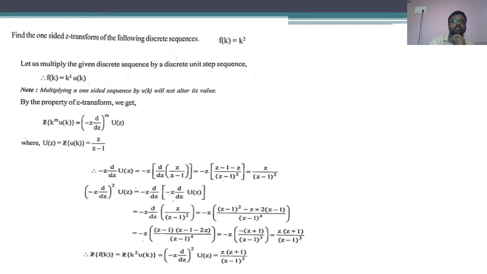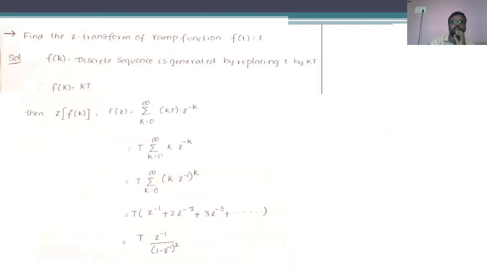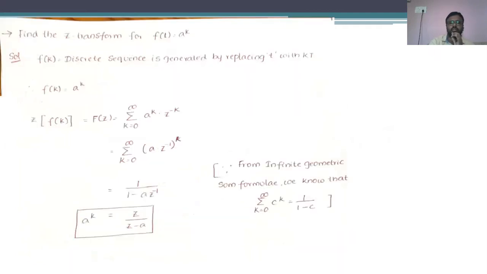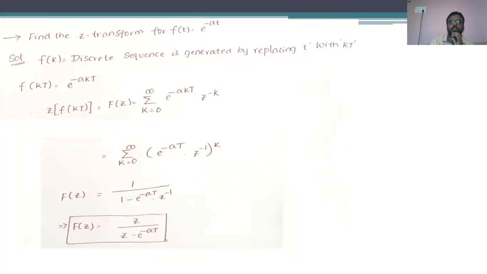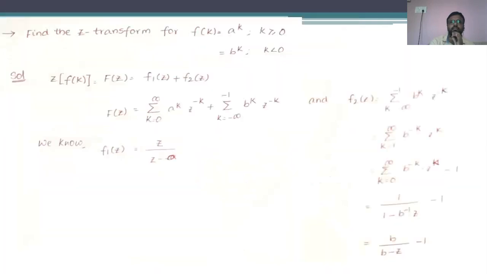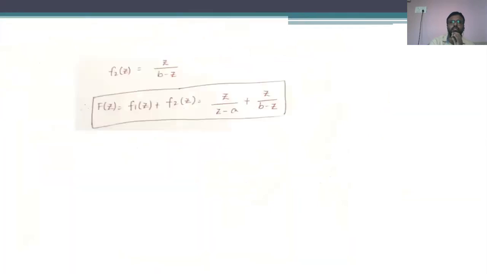After that, we have seen the Z transforms for the calculation of k square, and we have seen the Z transforms for the ramp function, that is f of t is equal to t, and a power k, and e power minus akt, a power k and b power k for the k values greater than or equal to 0 and less than 0.